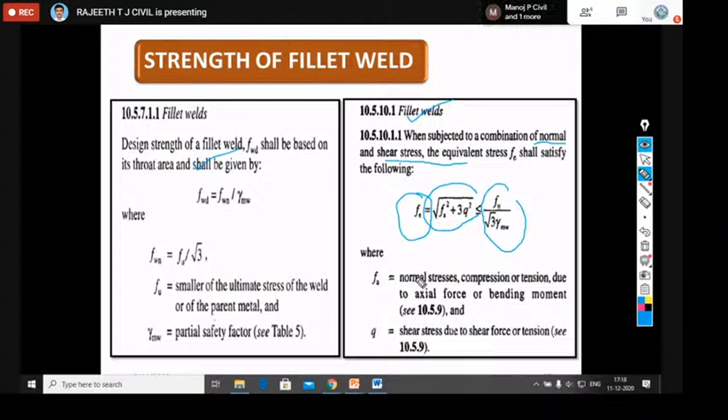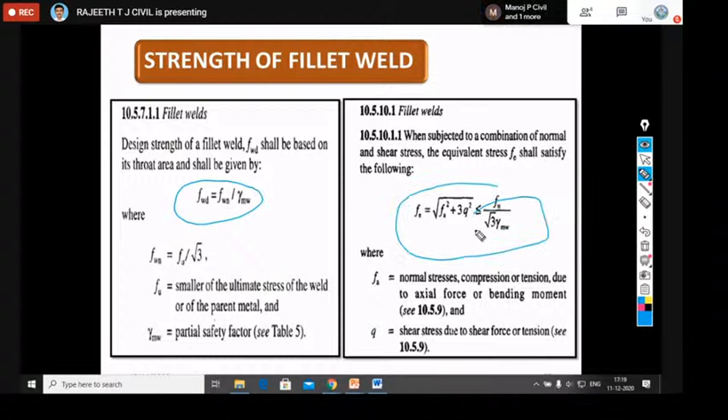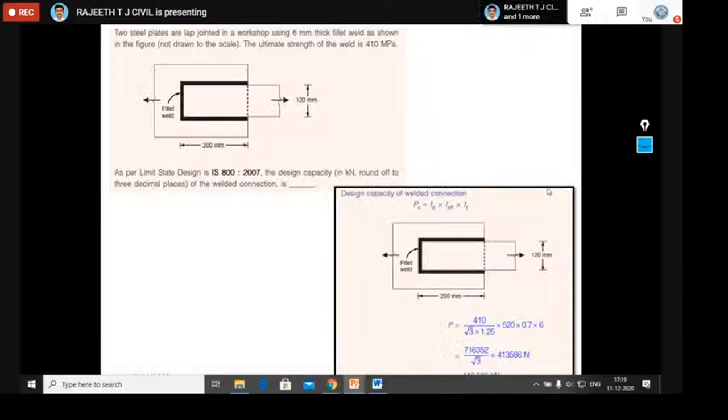Here Fa is the normal stress, which may be due to compression or tension from axial force, and Q is the shear stress, which arises due to shear force. You need to remember these two formulas to solve some of the welded connection problems related to GATE examination.